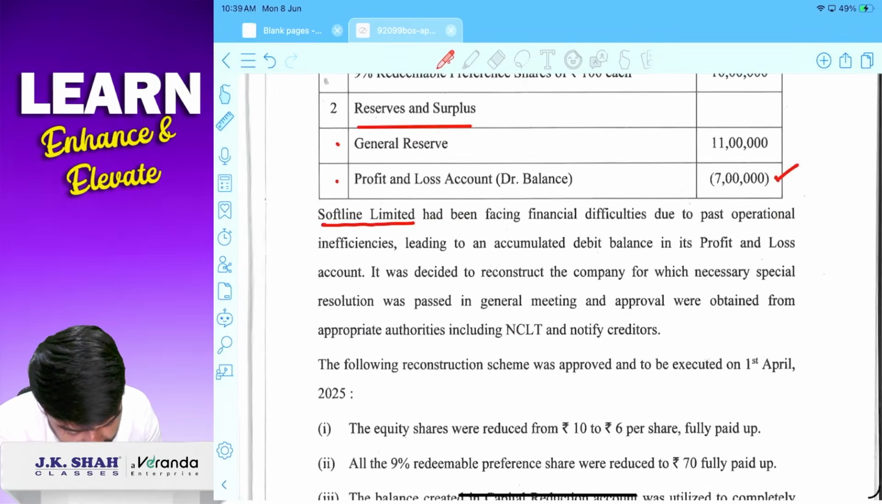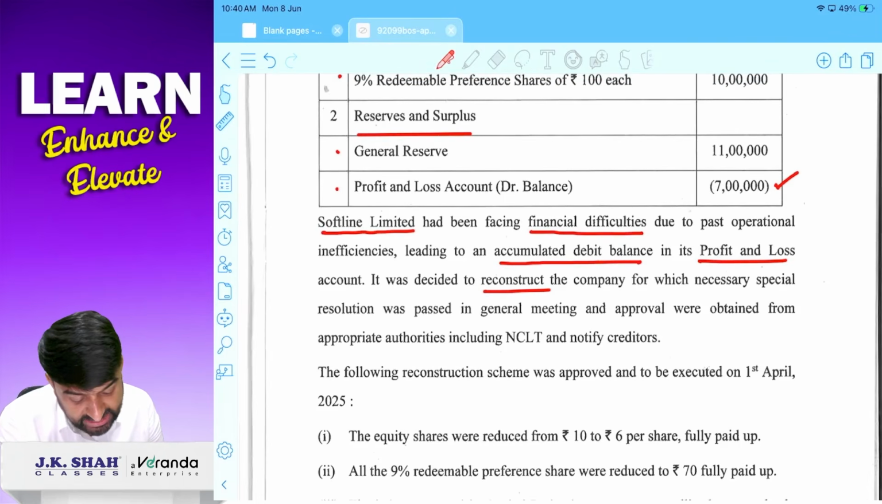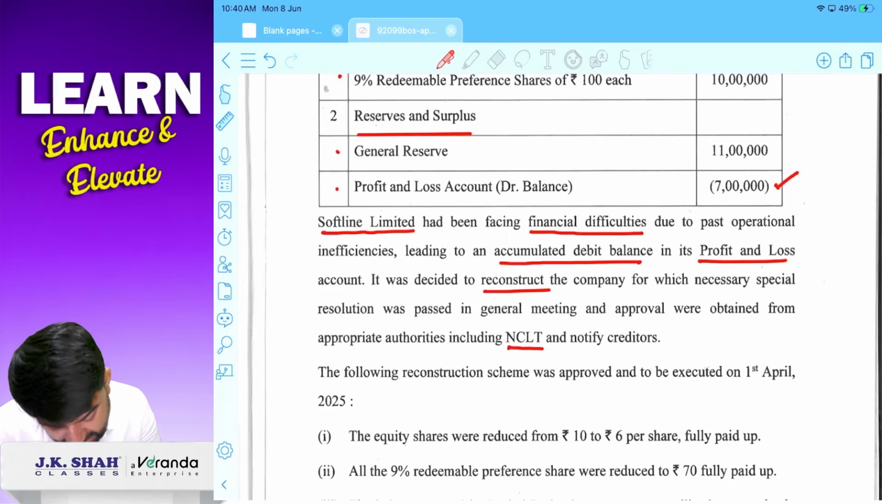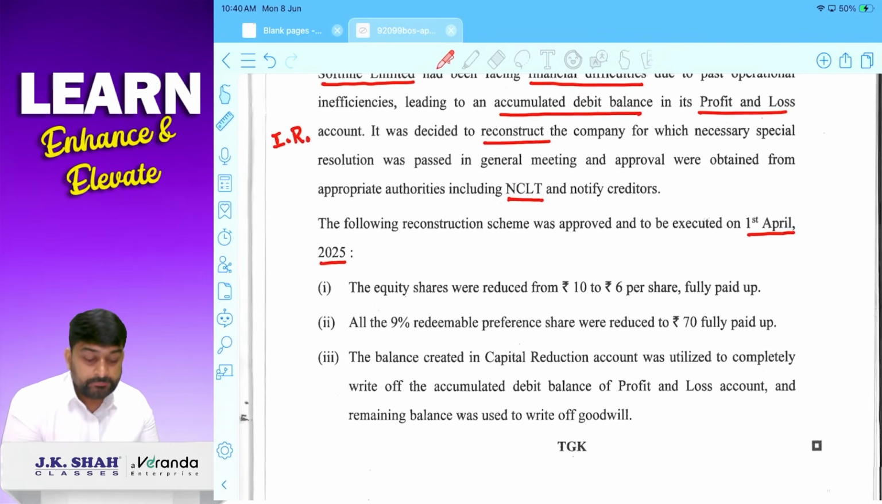Softline Limited had been facing financial difficulties due to past operational inefficiencies, leading to accumulated debit balance in its P&L, and it was decided to reconstruct the company, for which necessary special resolutions were passed in general meeting and approvals were obtained from appropriate authorities including NCLT and notify creditors. Correct? It is a question of internal reconstruction. The following reconstruction scheme was approved and to be executed on 1st April 2025. Correct? The equity shares were reduced from 10 to 6.